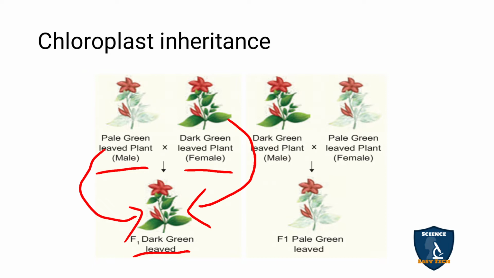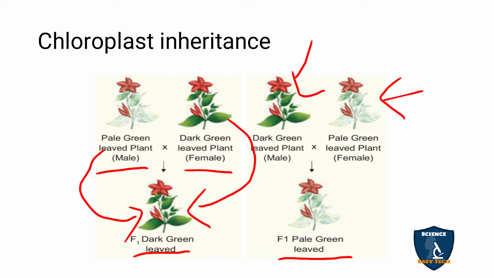Now we reciprocate the cross: the dark green leaf plant as male is crossed with the pale green leaf plant as female. So in F1, what has appeared? Pale green leaf plant.